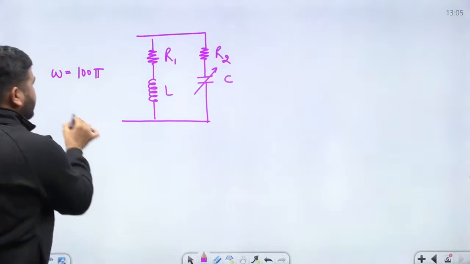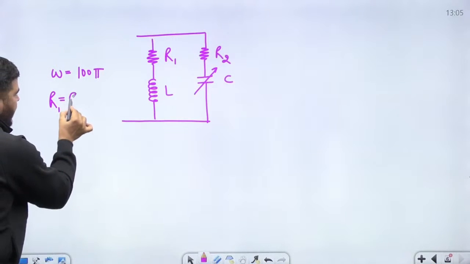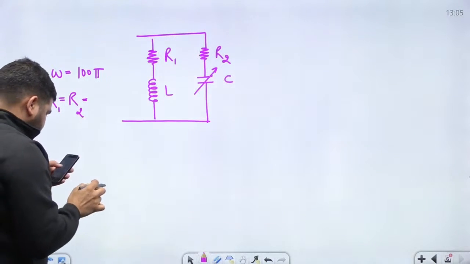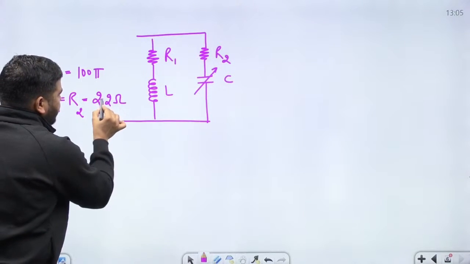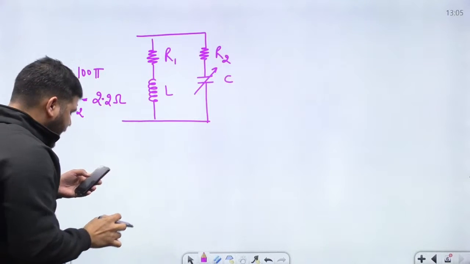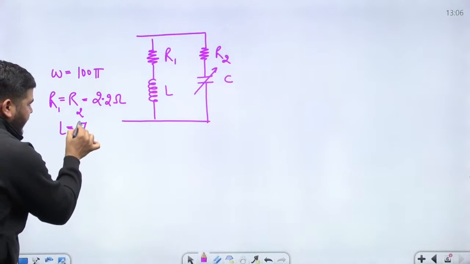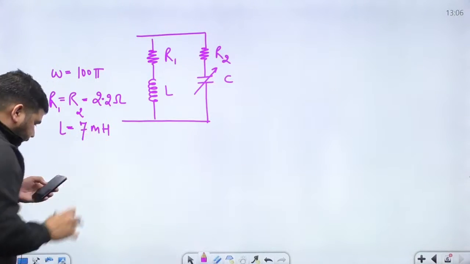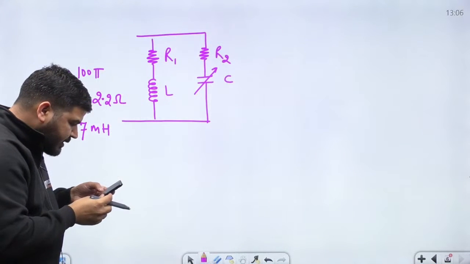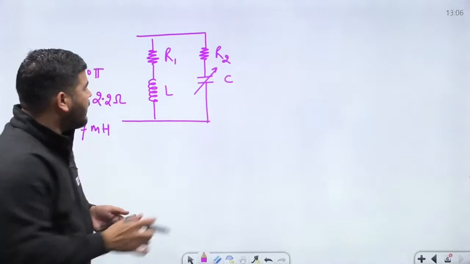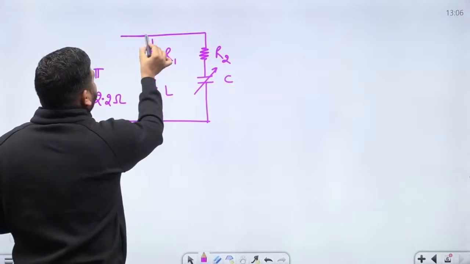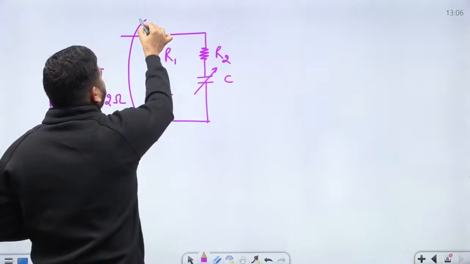R1 equal to R2 equal to 2.2 ohm. L is given as 7 millihenry. We need to calculate the capacitance C so that the admittance of this circuit becomes purely real.